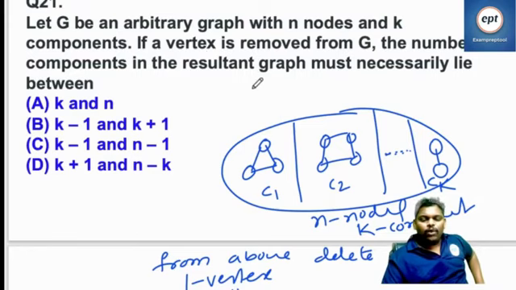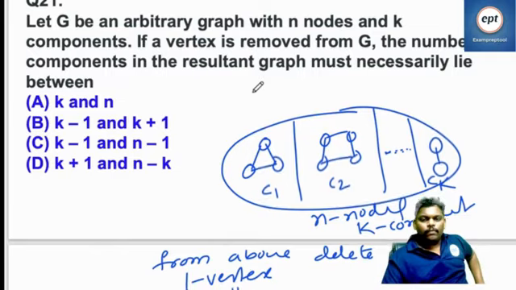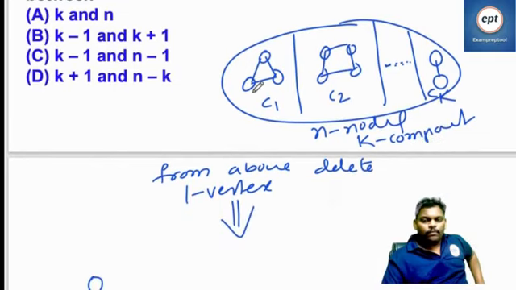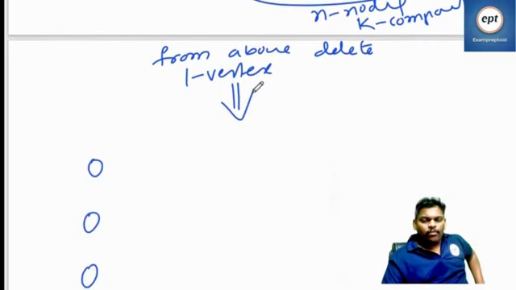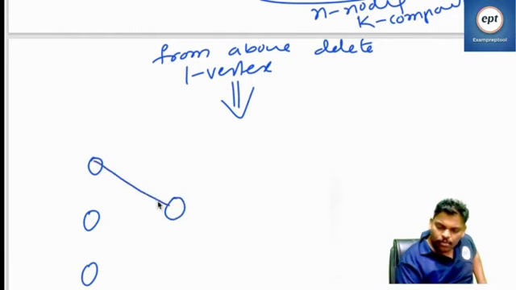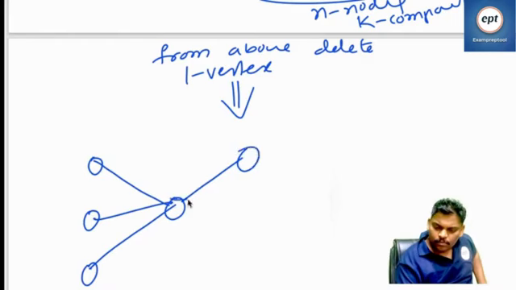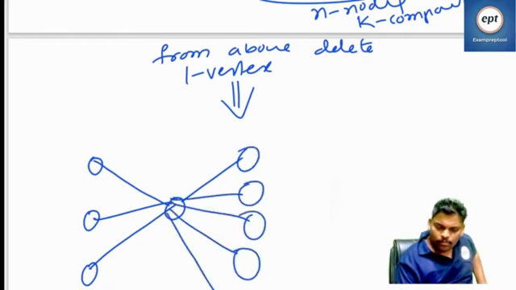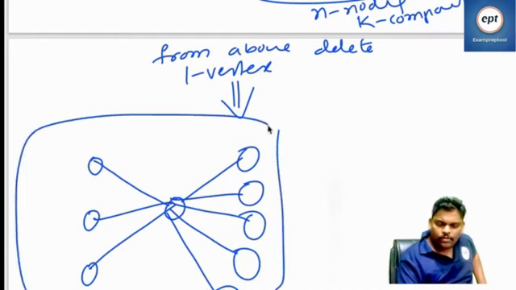Minimum k value is 1. Right, now see this one.